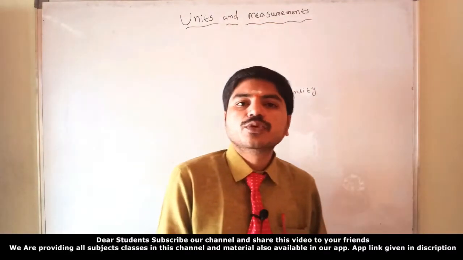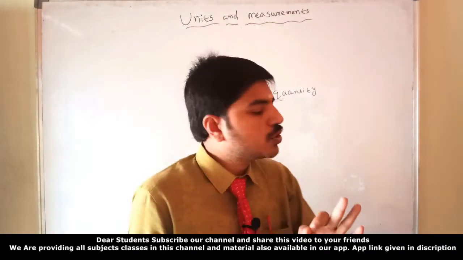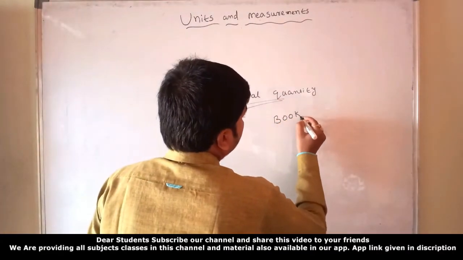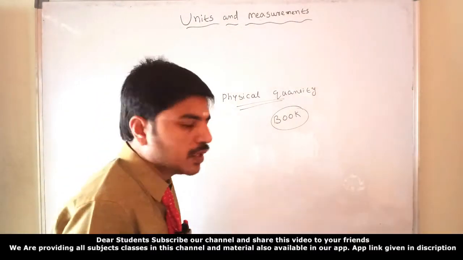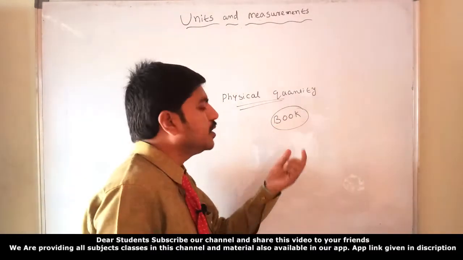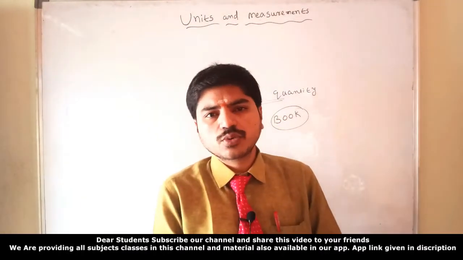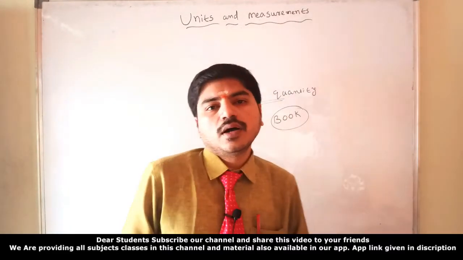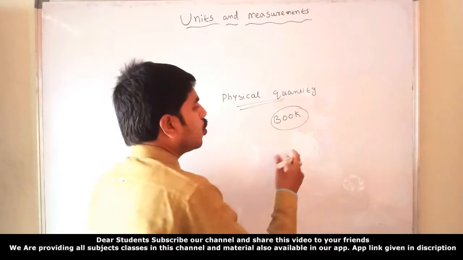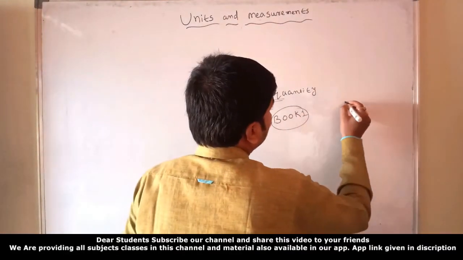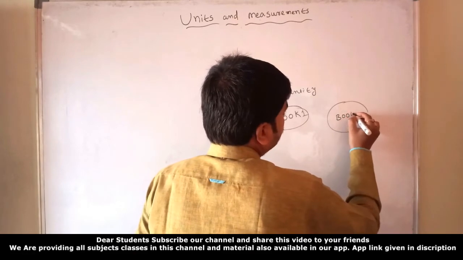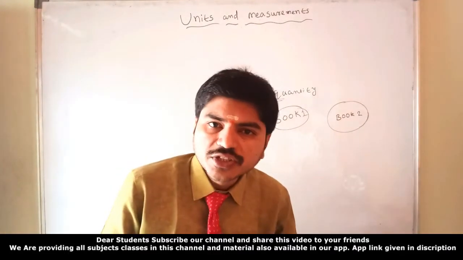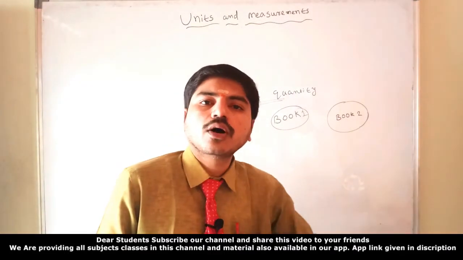Okay, I'll discuss one more thing about physical quantities. Book, pen, pencil, everything is a physical quantity. For example, I am taking a book as one physical quantity. I want to calculate its physical quantities: length, weight and distances. Yes or no? For example, I'll ask one question. Here is book 1, and this is book 2. I want to differentiate these two books. This is also a book and that is also a book. How can we differentiate them?